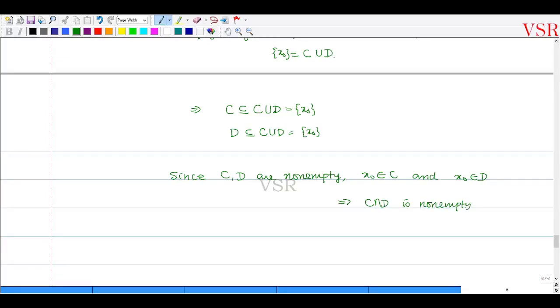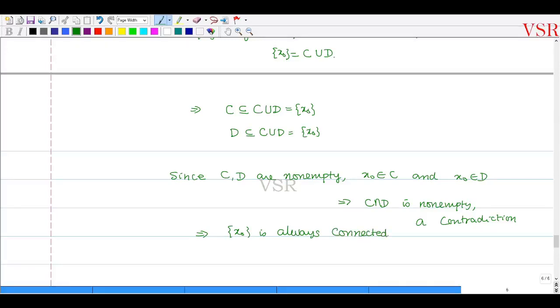That is a contradiction. Hence a singleton x naught is always connected.